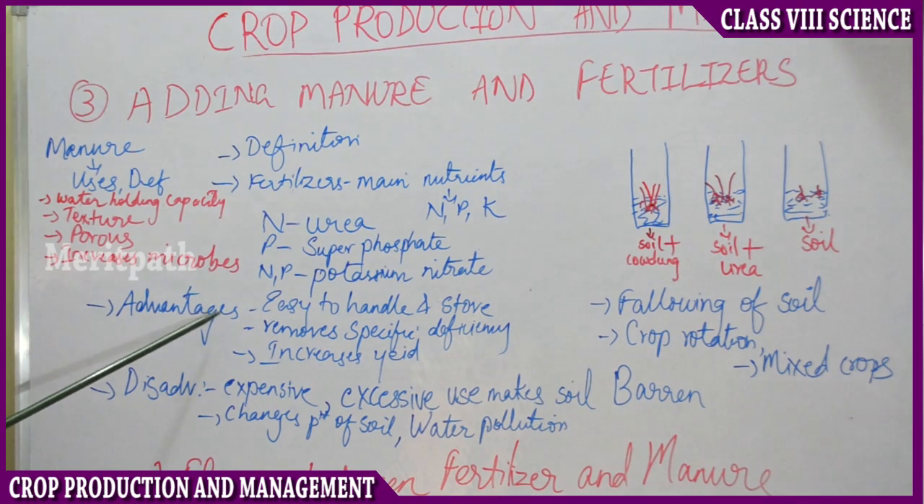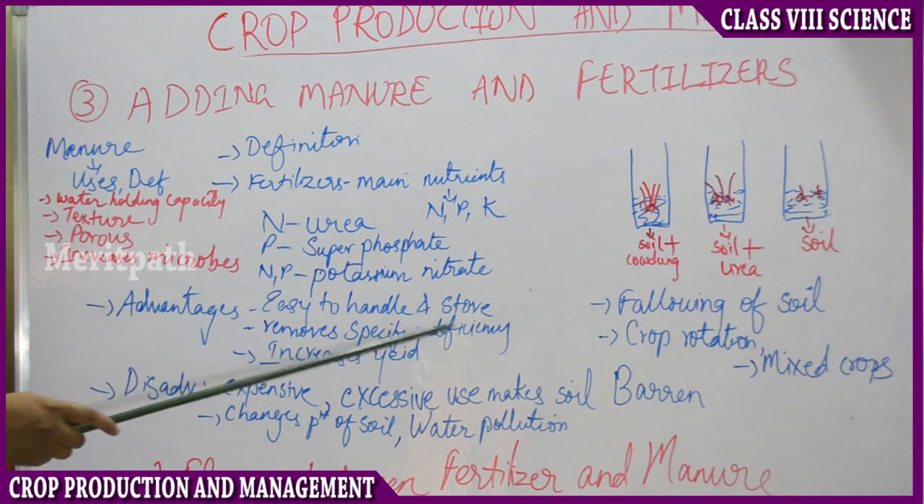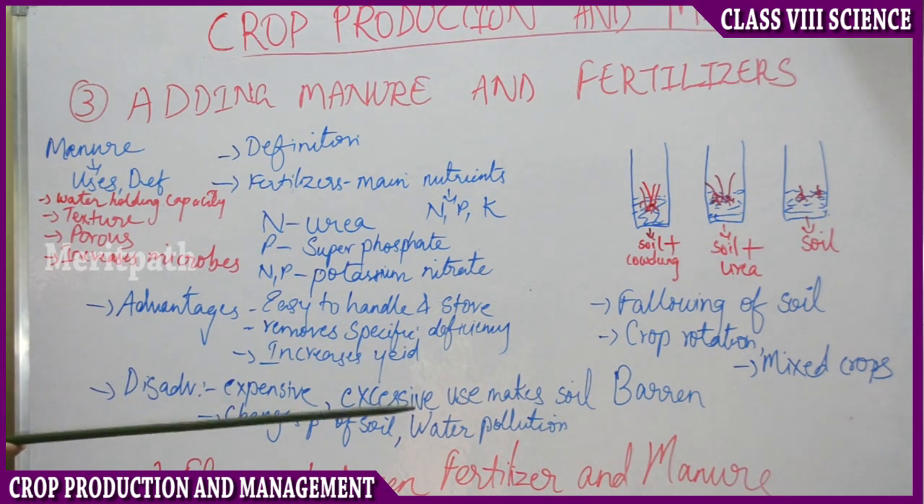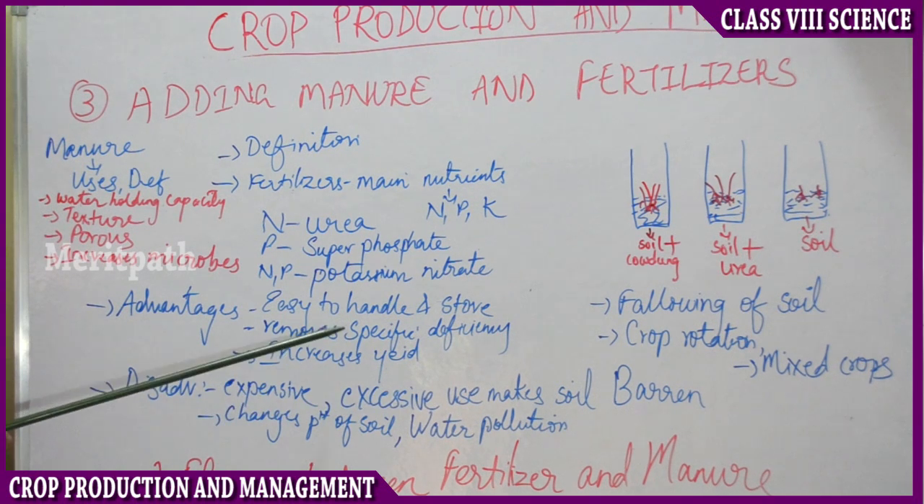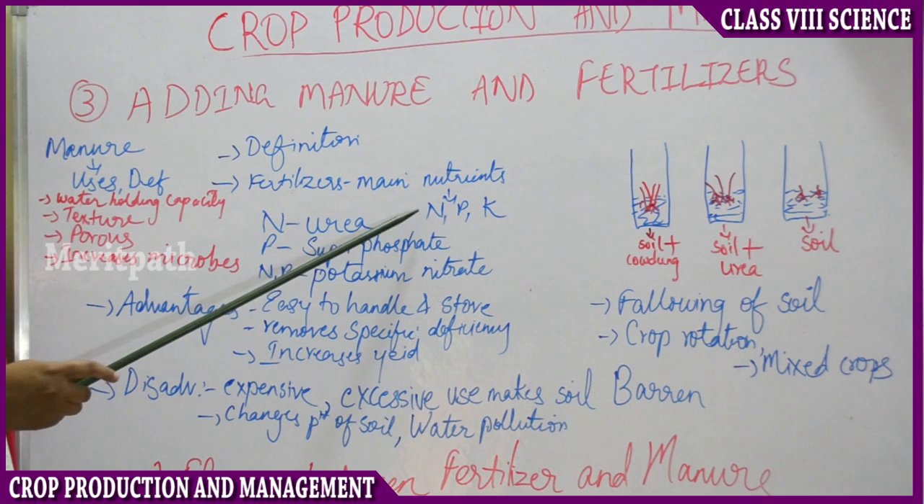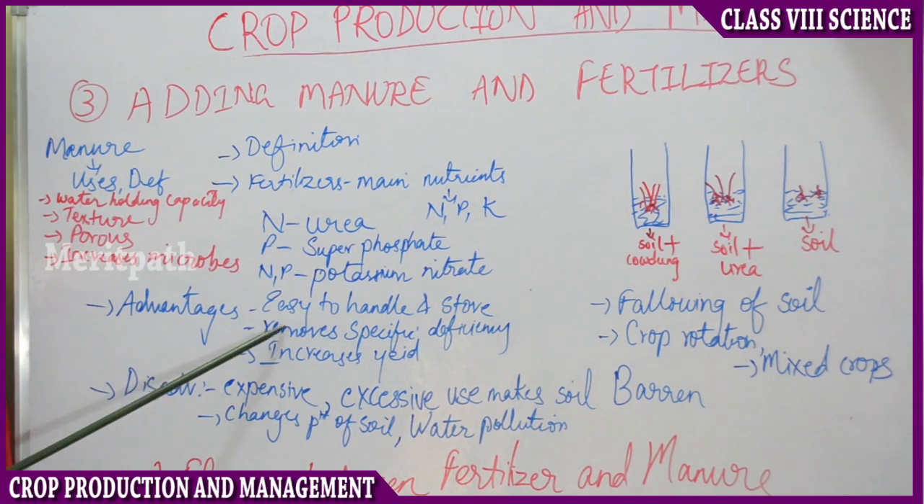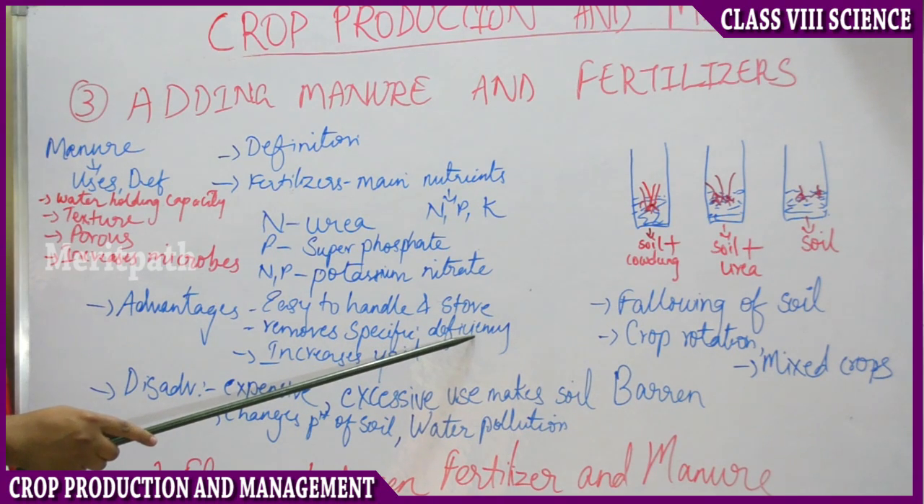What are the advantages of fertilizers? Fertilizers are always easy to handle and store. They will be stored in bags and they are very easy to spray. Then next, they remove the specific deficiency. If the soil has either of these three deficiencies, N, P or K, then the fertilizer removes that specific deficiency from the soil. Then it increases the yield.